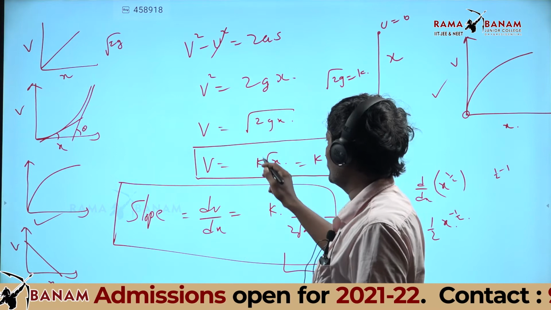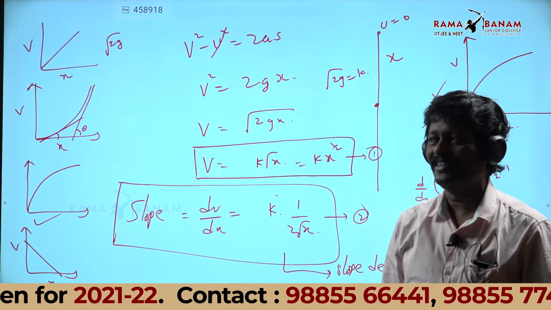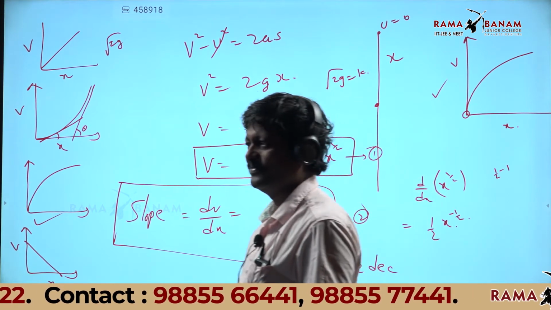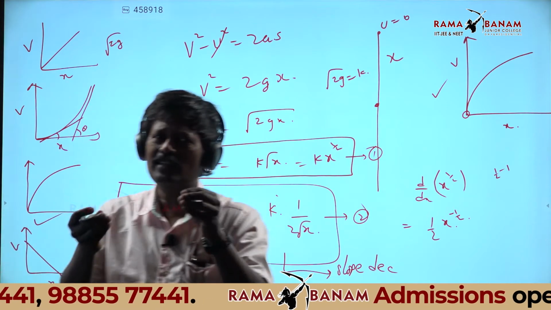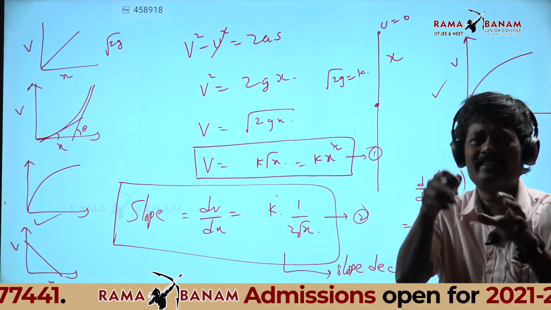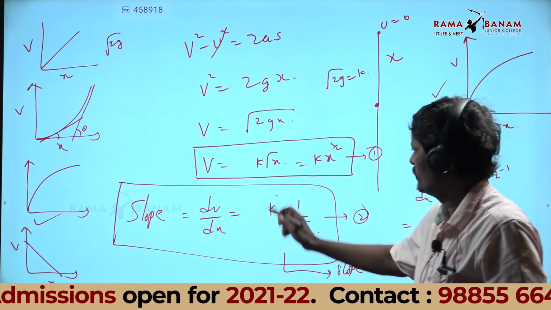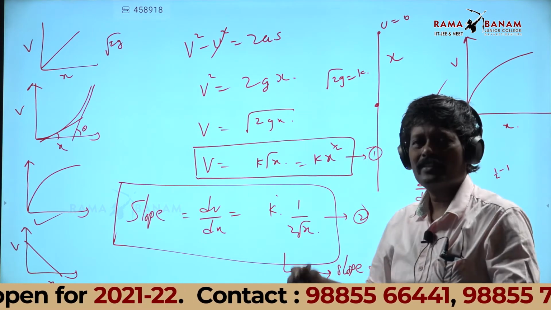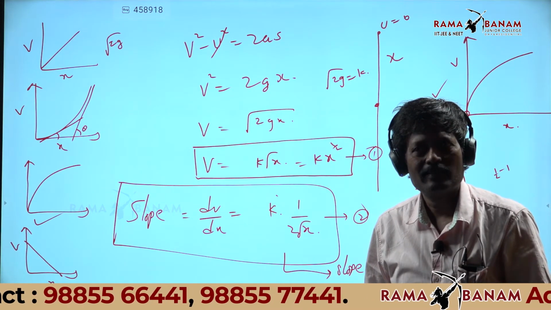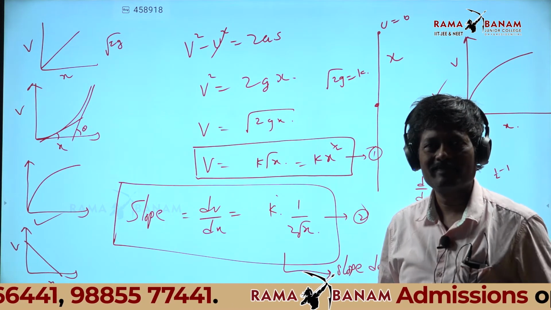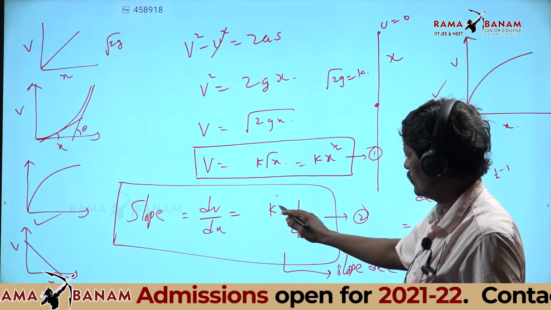I took it as k so that I have nothing to do with that constant. If you want, you can write root 2g, but unnecessarily you are bringing that root 2g. I took all that quantity as a constant, because when I differentiate, that constant remains as it is, multiplied with the variable. We are not worried about k.